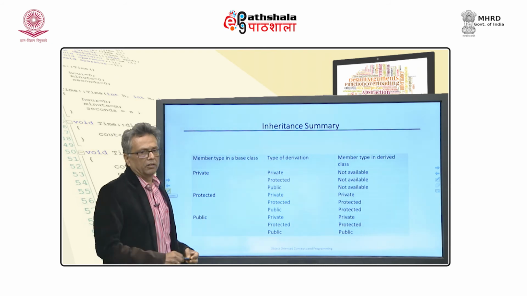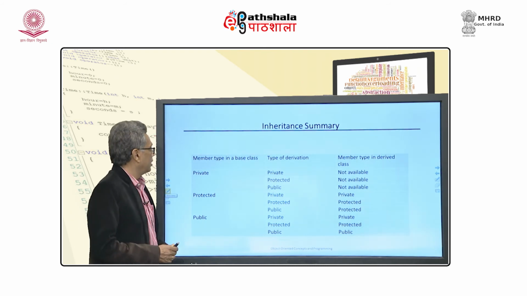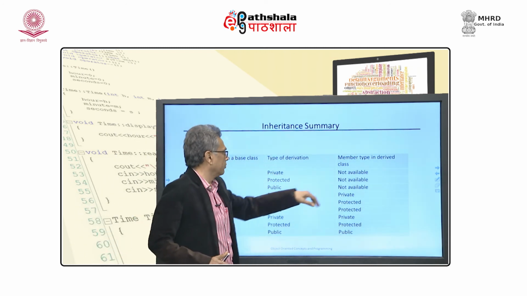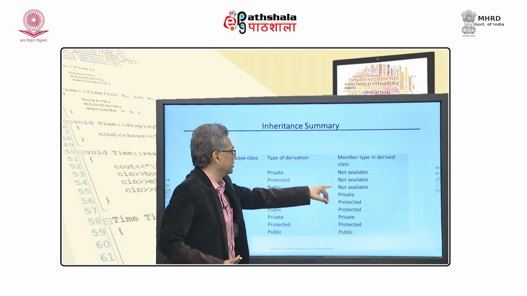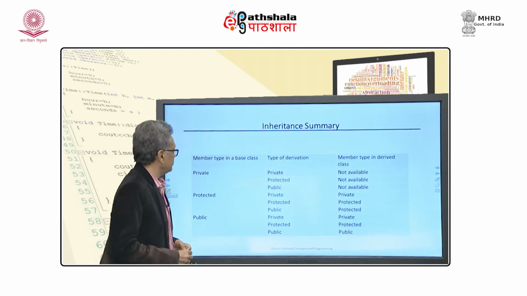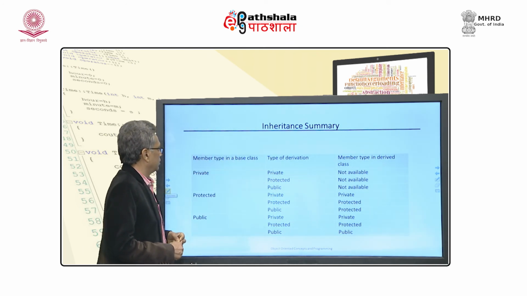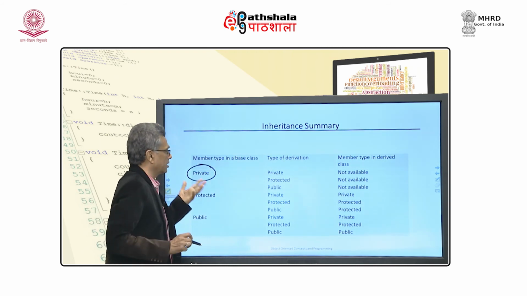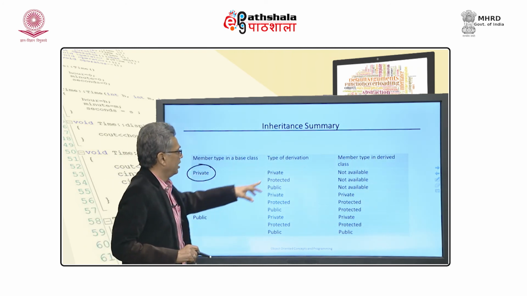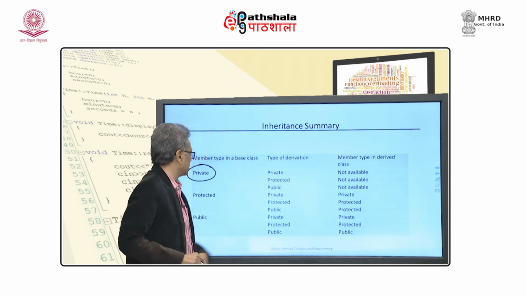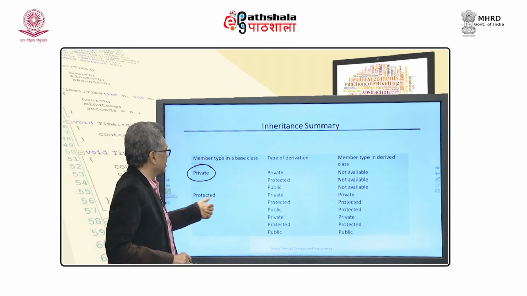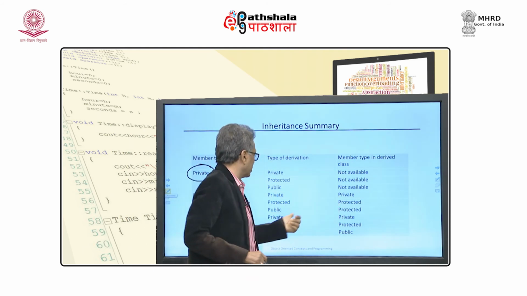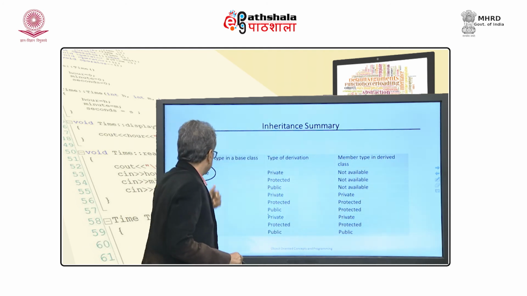Now, this is a summary of what we have talked about. If this is my base class and I have defined something as private, it is not available in all three cases. If I have defined something as protected in the base class, then with private derivation it will be private, with protected derivation it will be protected, and with public derivation it will be protected.